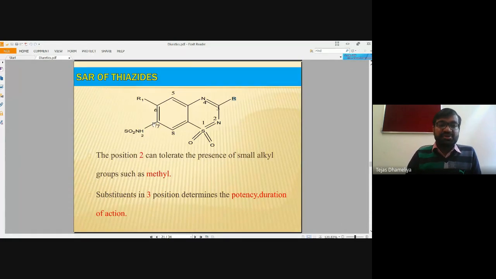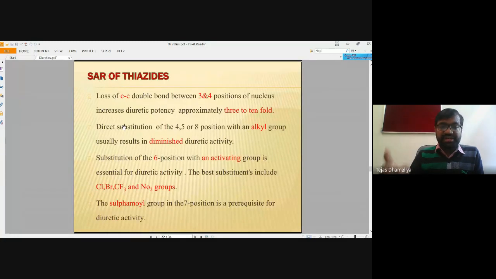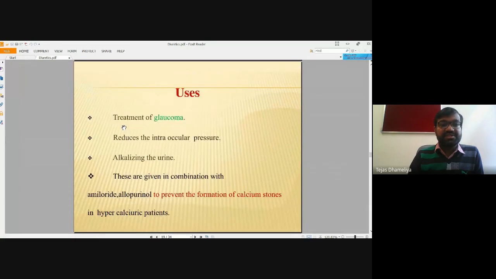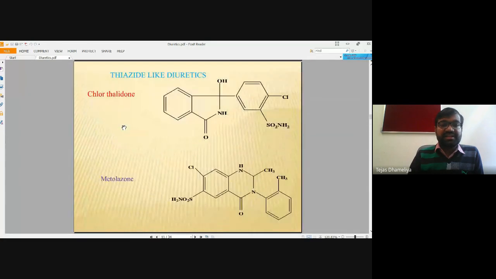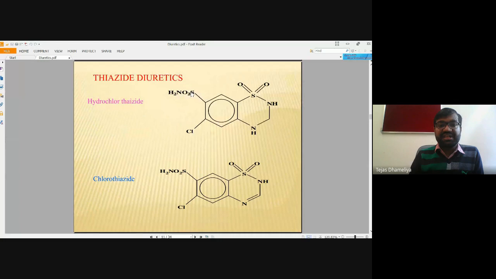At position number 7, SO2NH, actually you have NH2 with the I, that is a mistake. It should be only SO2NH2. It is written in reverse, that is a further big mistake. So the sulfur is directly connected. There is a mistake in this presentation, but the sulfur should be attached to the benzene ring, just like you have seen in diuretics and their mode of action. Sulfur is attached to the benzene ring. It's not that nitrogen is attached to the benzene ring.